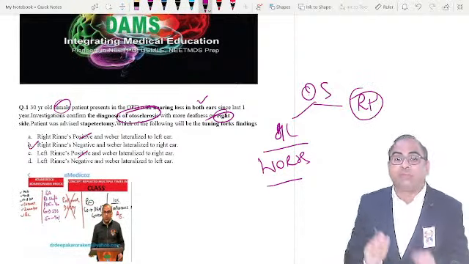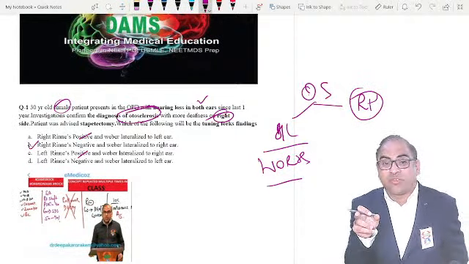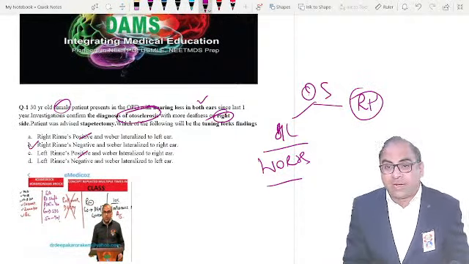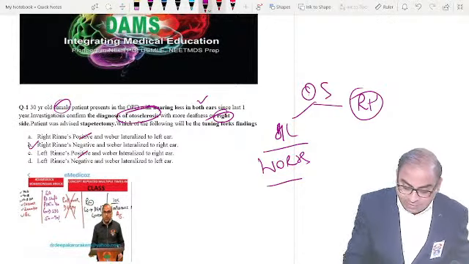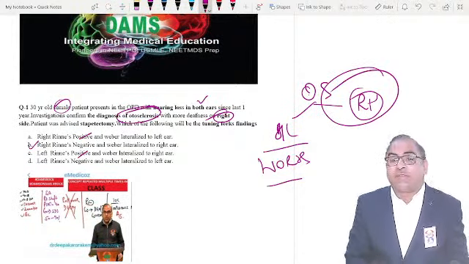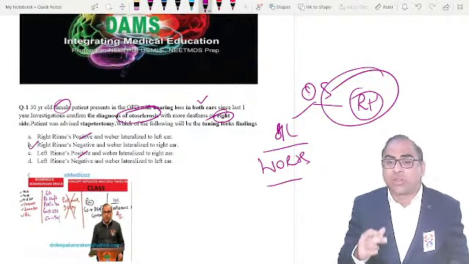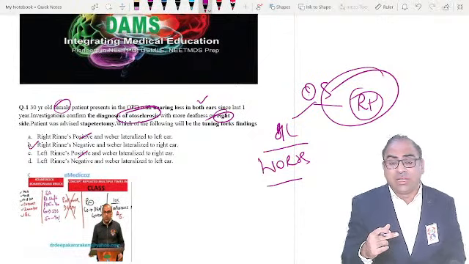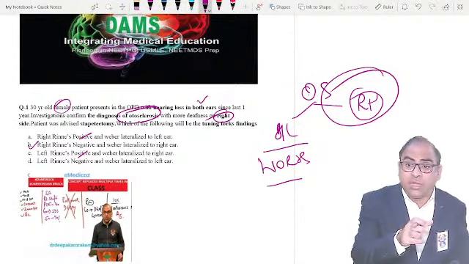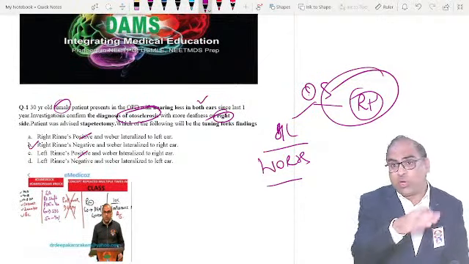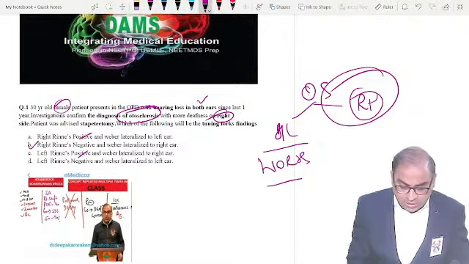The worse ear will be the left ear. So Weber will be lateralized to the left ear now. I hope you are getting my point. If they have asked you after surgery, definitely there will be a change in the MCQ answer, because now after surgery, the worse ear will be the ear where we have not done the surgery. So it will be to the opposite side. I hope you are getting the message.